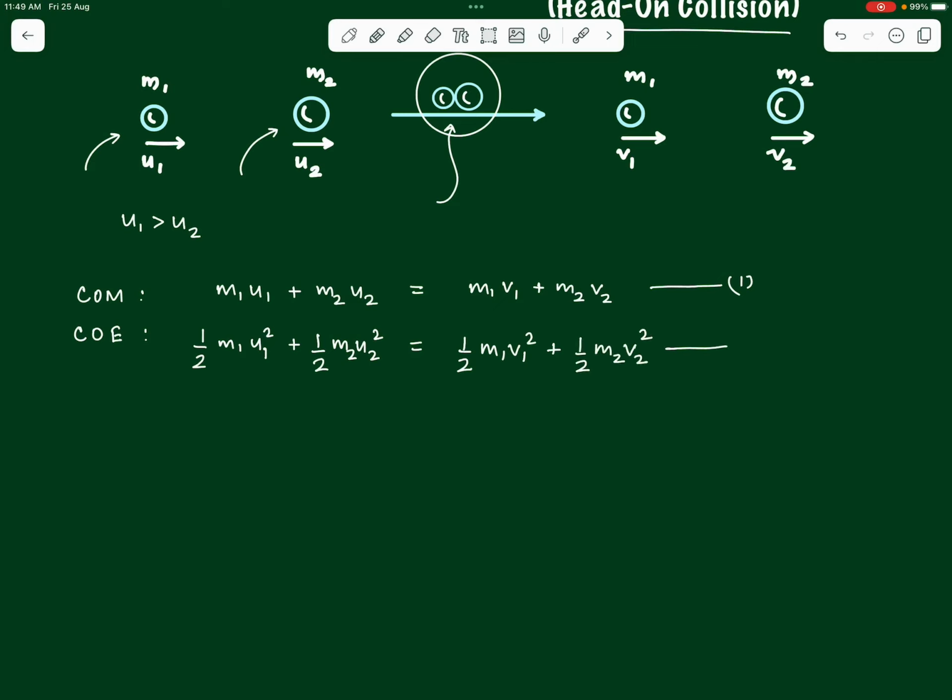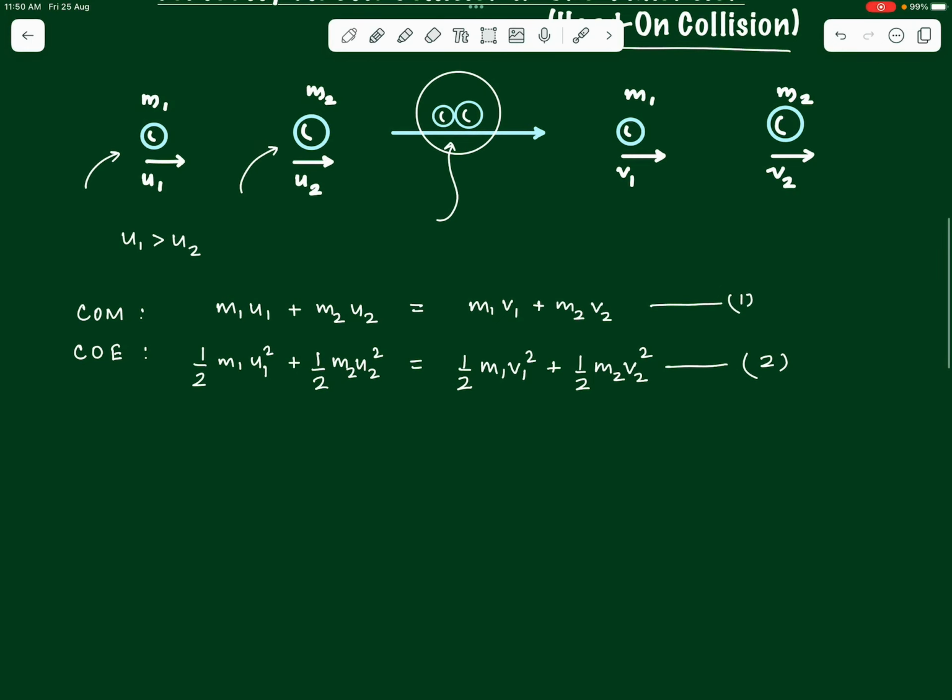So this then becomes our second equation, which we can use along with the first equation to get the final values of velocities of the two colliding bodies. v1 and v2 we can obtain if we know the masses of the two bodies and their initial velocities u1 and u2. How do we get that? Today we are going to do the mathematics associated with this.